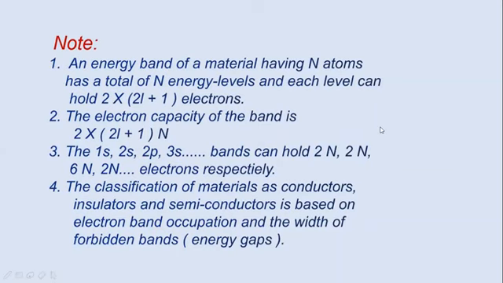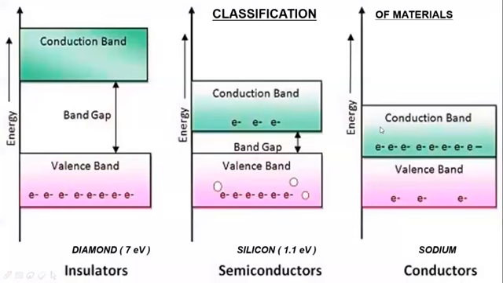And why have we written 2l plus 1? It corresponds to the two different orientations of the electron spin and the 2l plus 1 orientations of the electron orbital angular momentum. Let us see the classification. First are the insulators.